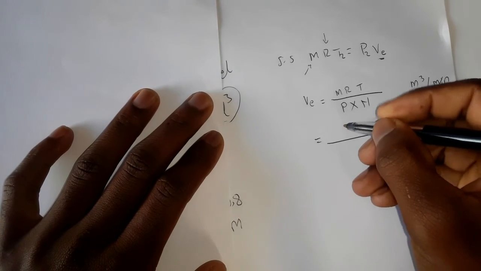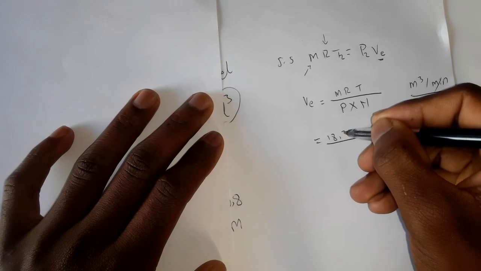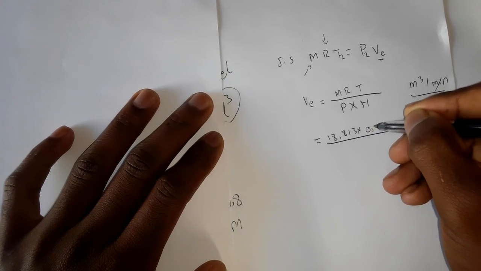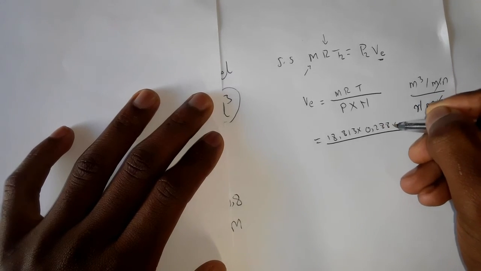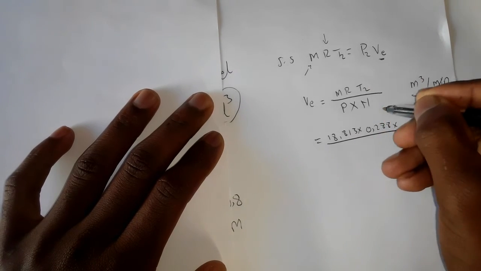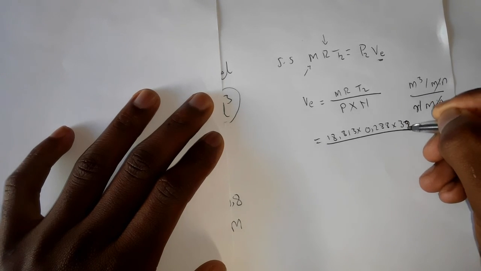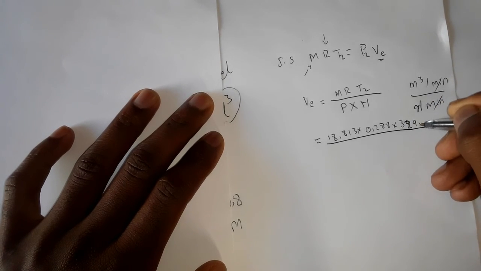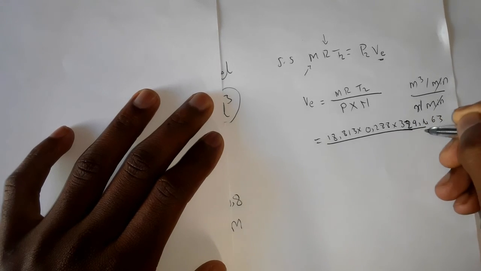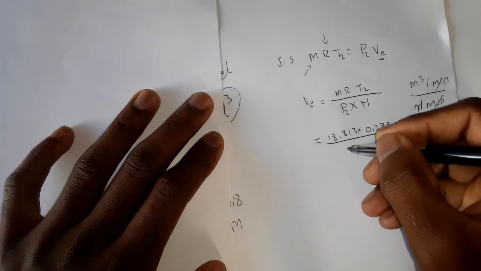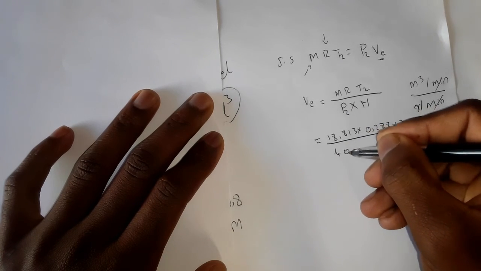Our mass is 18.813 times the gas constant 0.288 times our T2, which is 329.463. Our pressure, pressure number 2, is equal to 400.